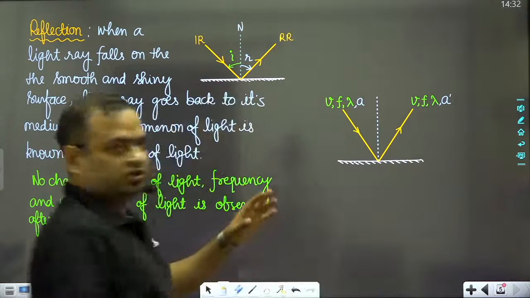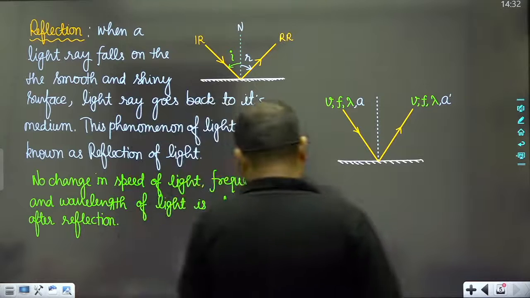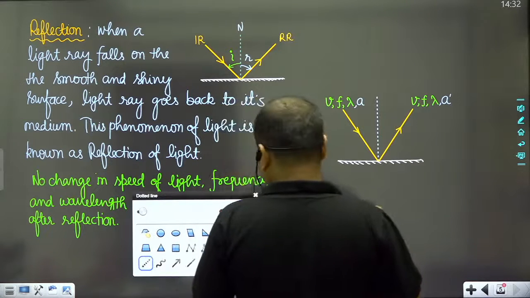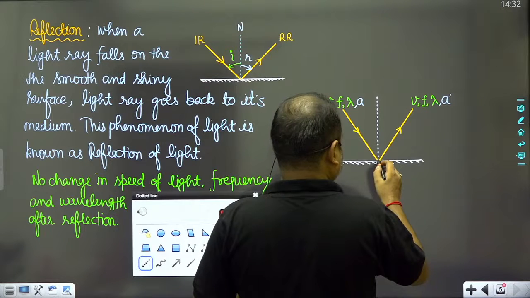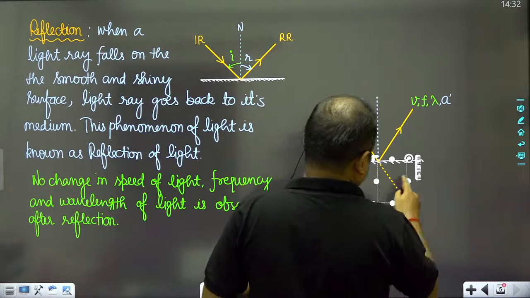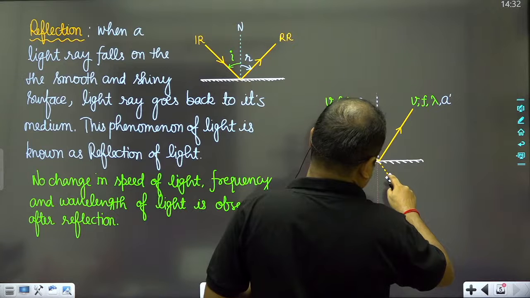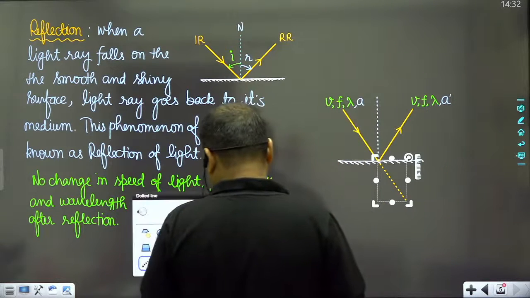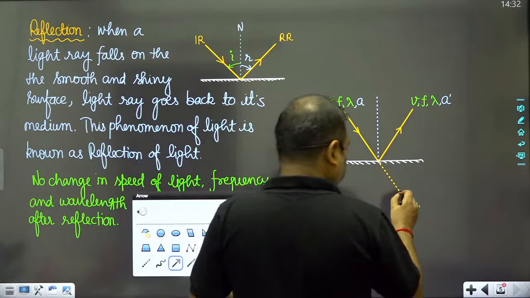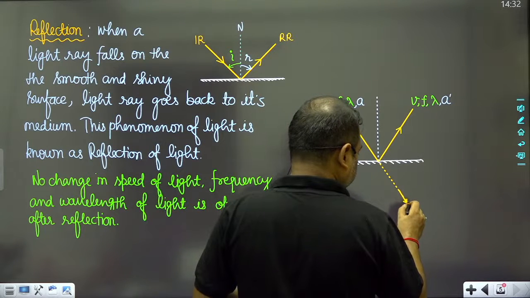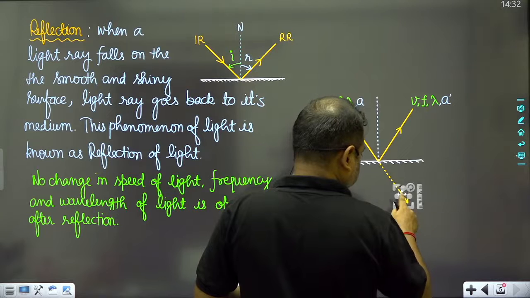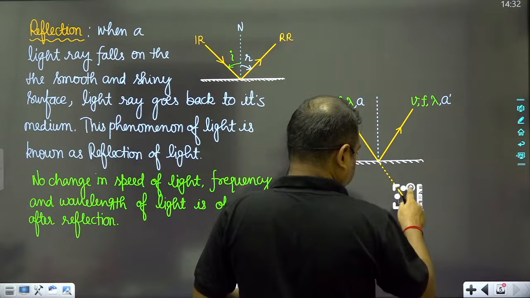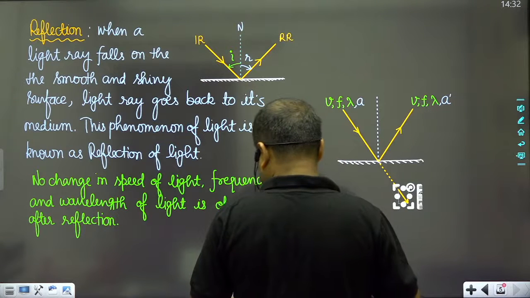Okay, so this is the basic concept. Suppose that this is the direction of the incident light ray, like this.